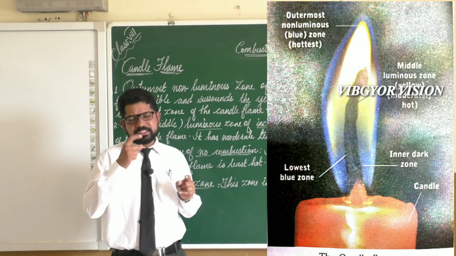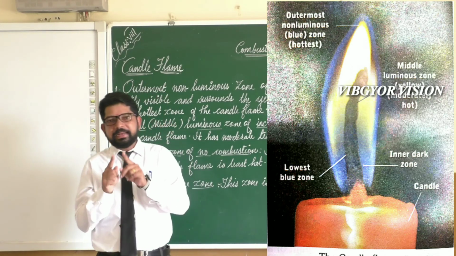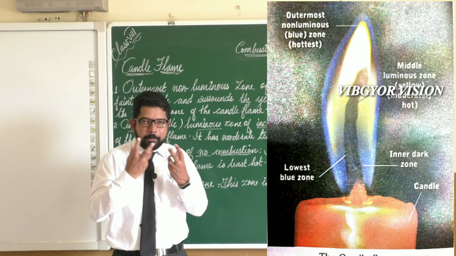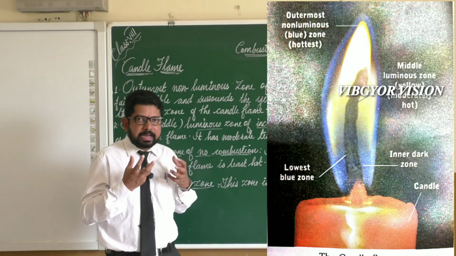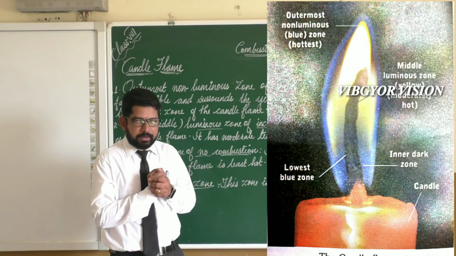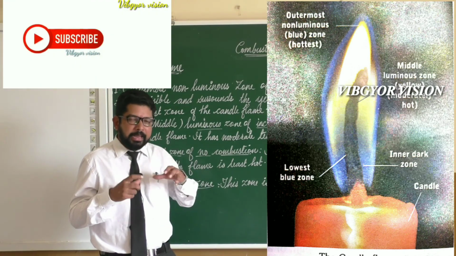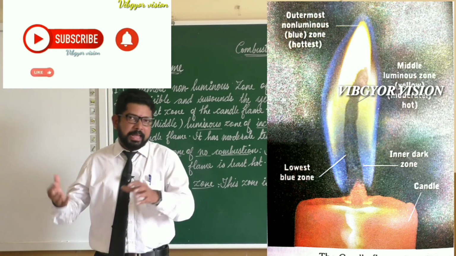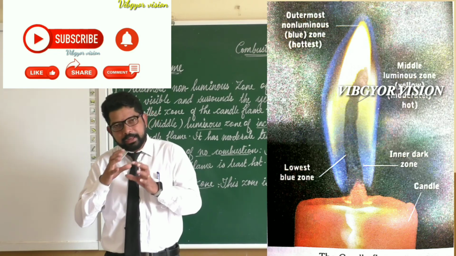Do you remember which gas is produced during incomplete combustion? The gas produced during incomplete combustion of a fuel is carbon monoxide. Here also carbon monoxide will be formed. Due to the burning of this carbon monoxide, this area is blue in color. Have you understood why this lowermost zone is blue? The lowermost zone is blue in color due to the burning of carbon monoxide, which is produced as a result of incomplete combustion.